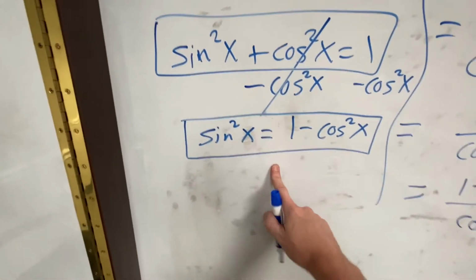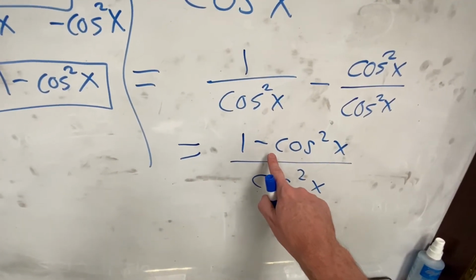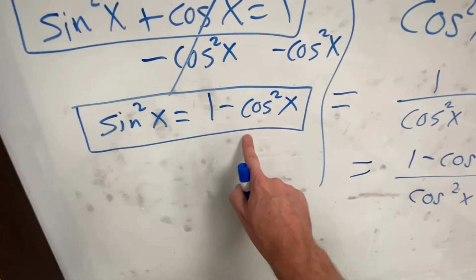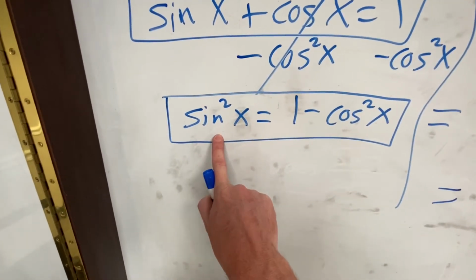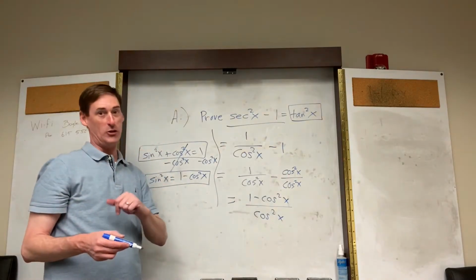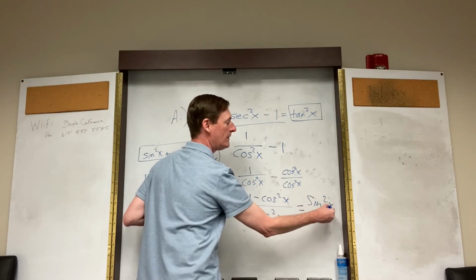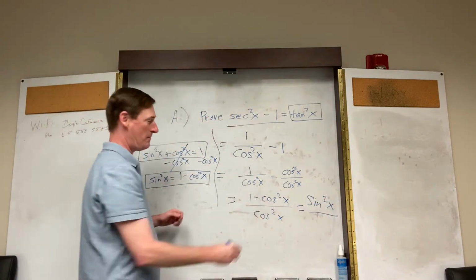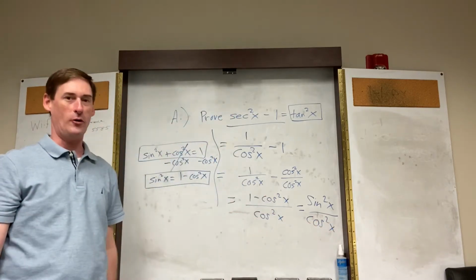All right, so they have other modified versions. If you ever see 1 minus cosine squared, I want you to recognize, hey, that's actually identical to sine squared. So when I see 1 minus cosine squared in a math class, right away, I change it to sine squared over cosine squared, of course.